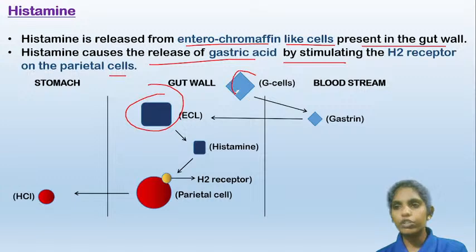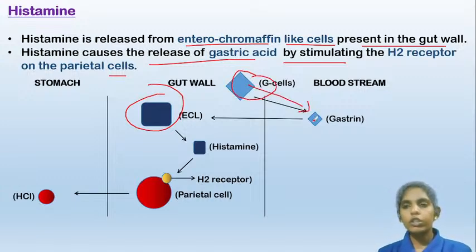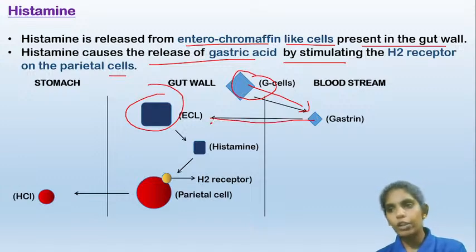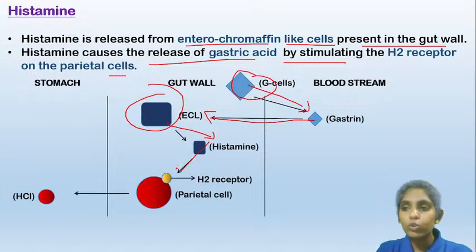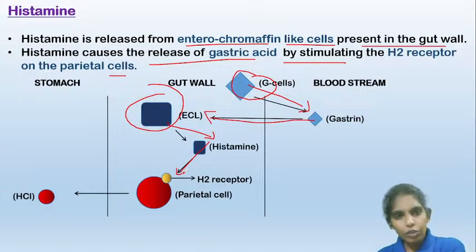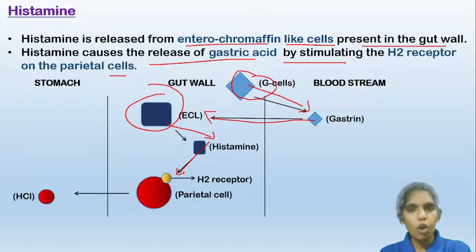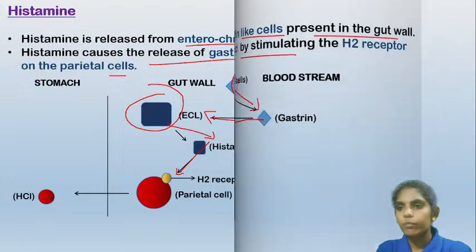Here I have shown you the G cells release the gastrin hormone into the blood, and this gastrin hormone will stimulate these enterochromaffin cells. The enterochromaffin cells will release the histamine, and the histamine will bind to the H2 receptor present on the parietal cells and will release the HCl. So the gastrin hormone and also the histamine both will try to release the HCl.